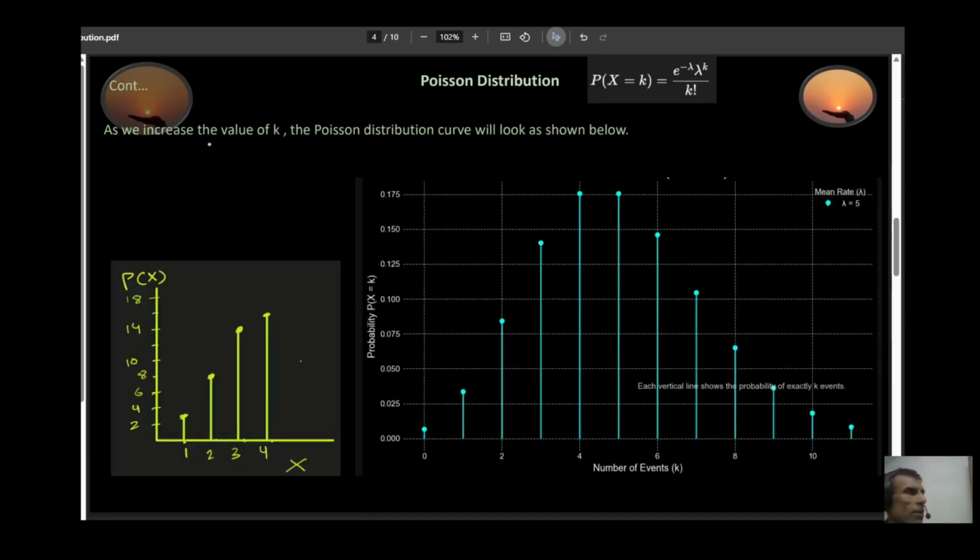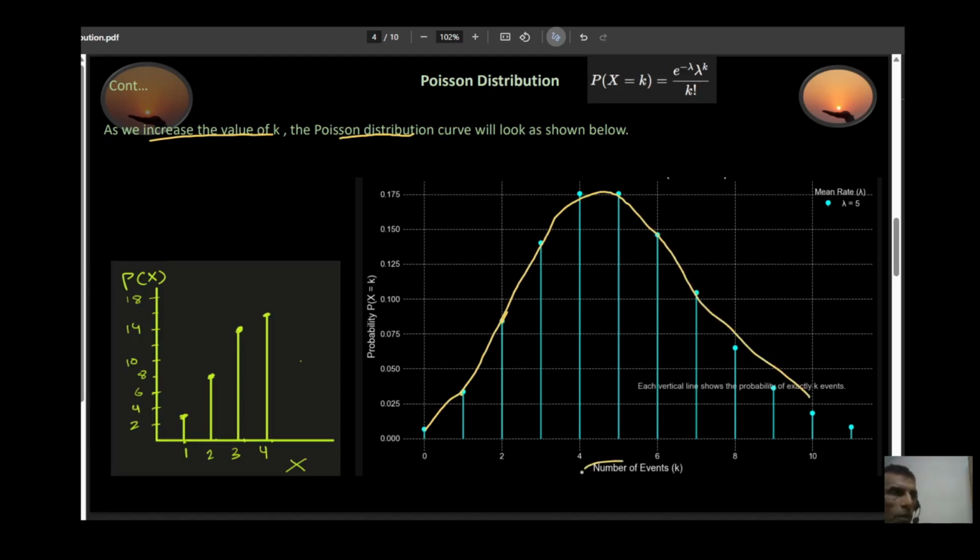Now, let's take a look at this. Let's say I increase the value of k. Just to experiment, I'm increasing the value of my k, and you can see what your Poisson curve looks like. You can see your Poisson curve actually goes up and up, then it starts tapering off, and then it starts going down like that.